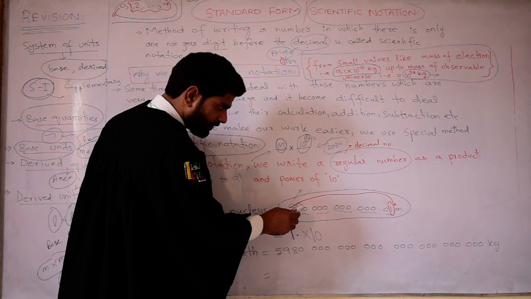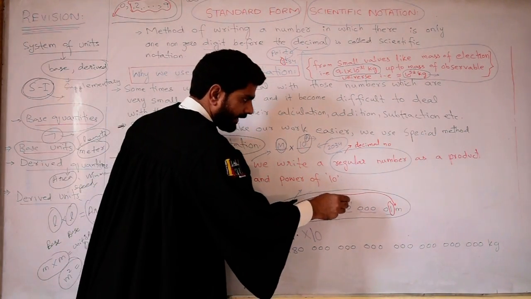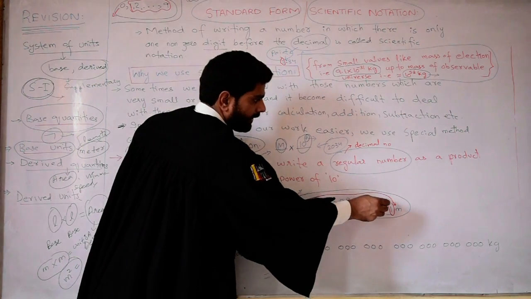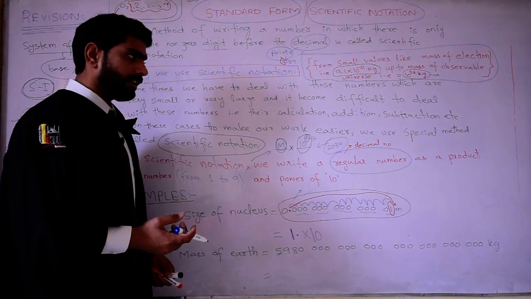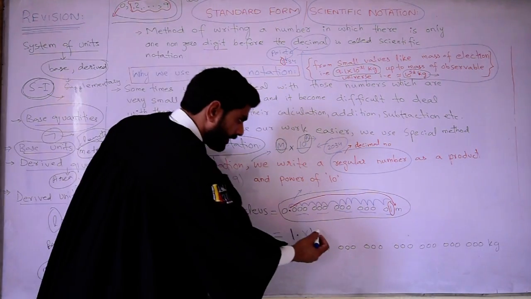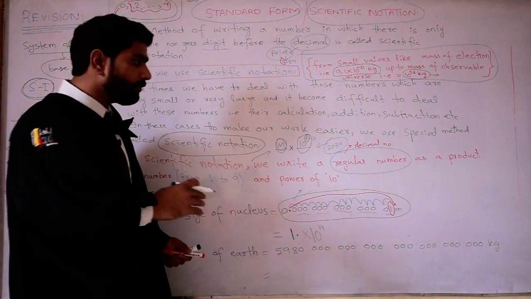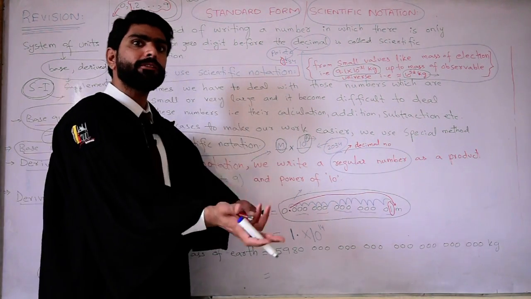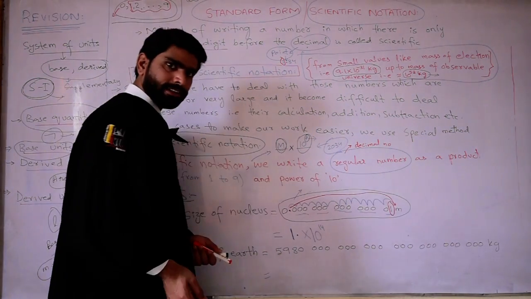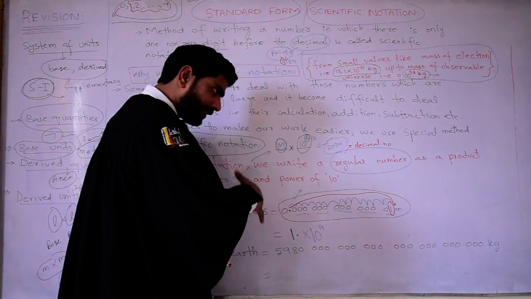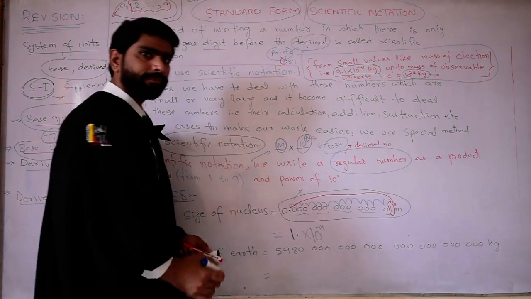1 2 3 4 5 6 7 8 9 10 11 12 13 14. We have moved this decimal 14 digits ahead, so we will write here 14. But have we moved the decimal from left to right or from right to left? In this case we have moved it from left to right. So if we move the decimal from left to right, then we have to use negative symbol here.